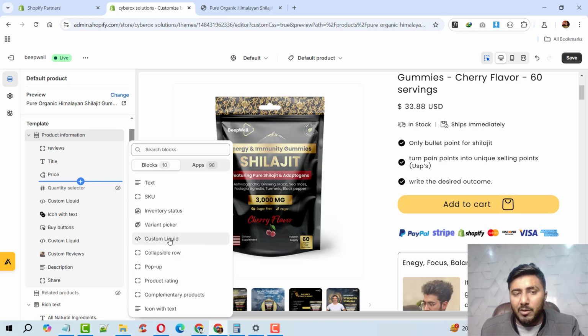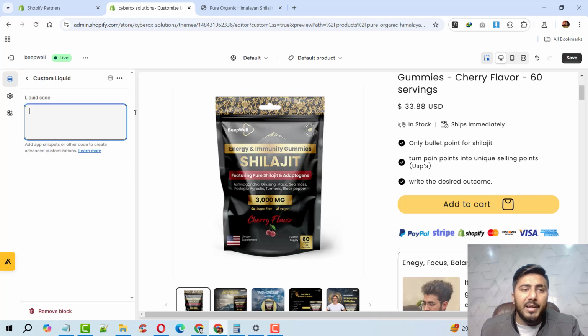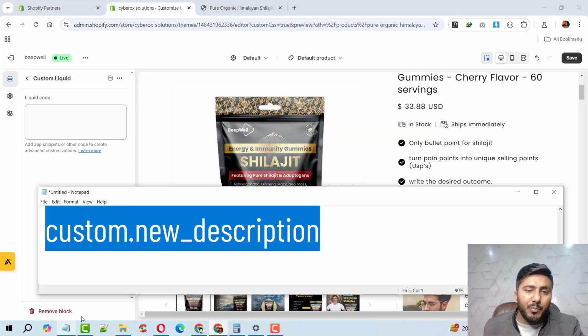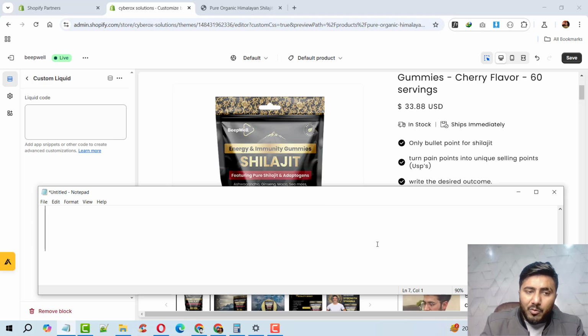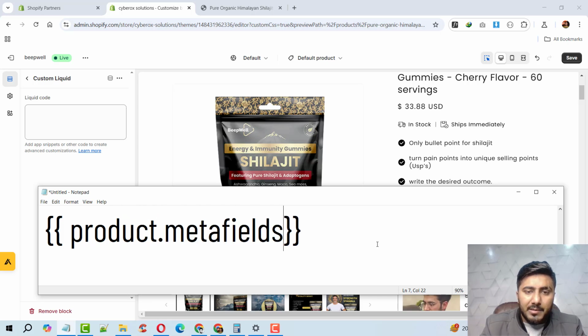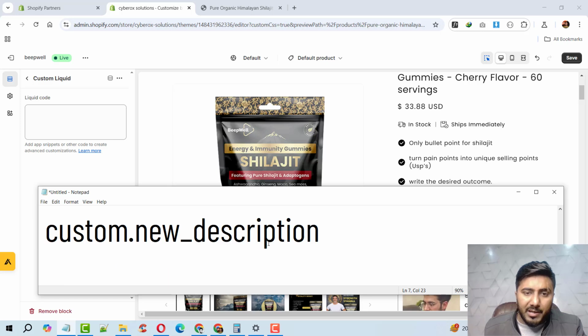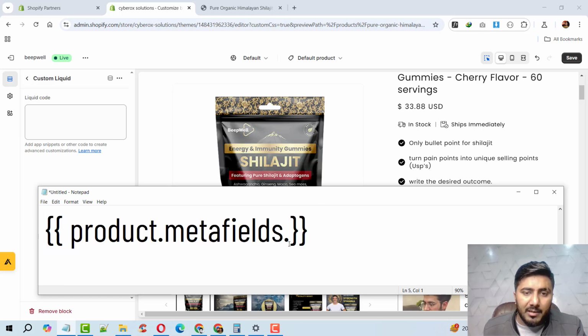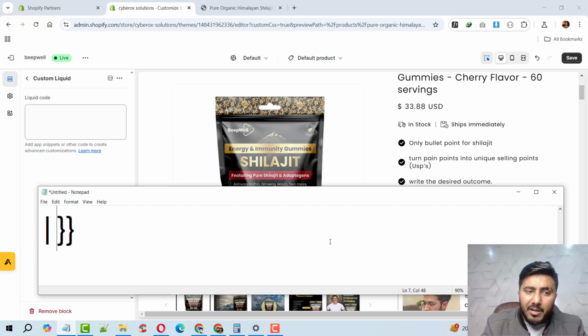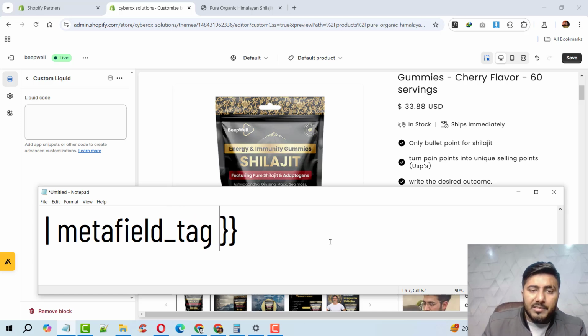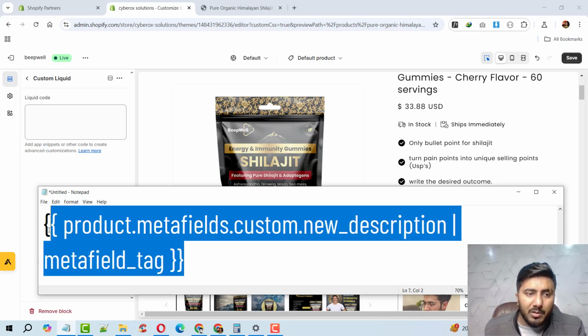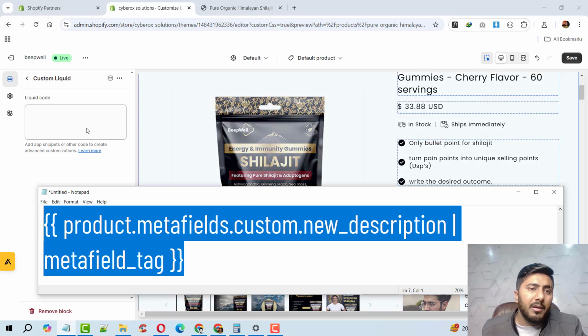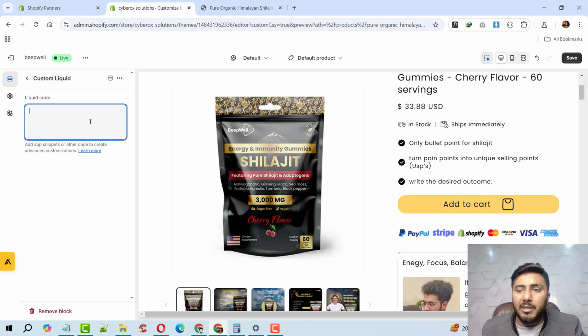Okay, I'm going to click on custom liquid. So the block has been added successfully. Now I have to create a code to put inside this. For this, I'm going to create an output tag: product.metafields. After this I'm going to put that metafield key, and then I have to put a filter with the name metafield_tag. Okay, that is it. Now I will copy this code, and I will provide it in the tutorial description or my blog article. Don't worry about that.